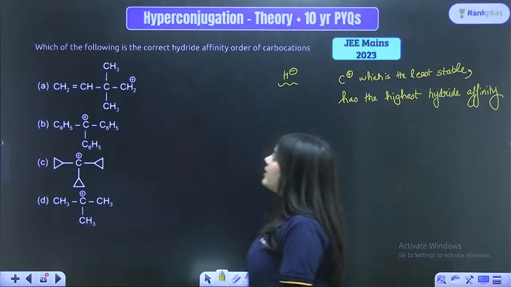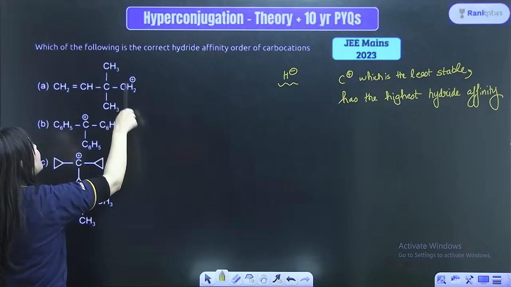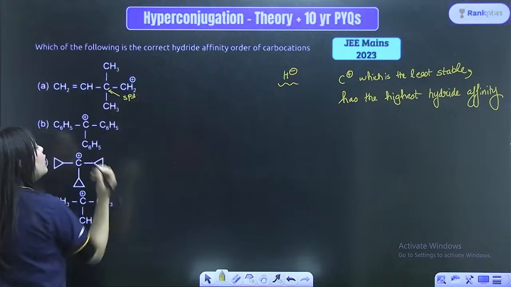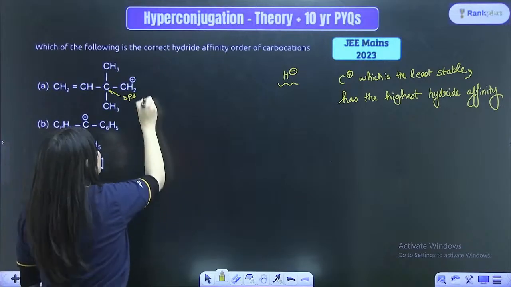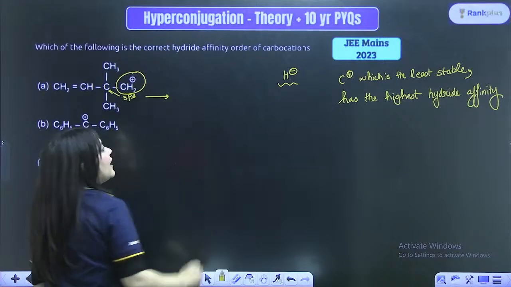For example, look at the question over here. Which of the following is the correct hydride affinity order? Look at this carbocation. This is the sp3 carbon attached and it has 0 alpha hydrogens on it, right? So this is the least stable and this is also a primary carbocation. Can everyone see?